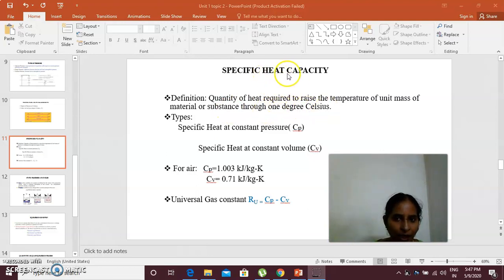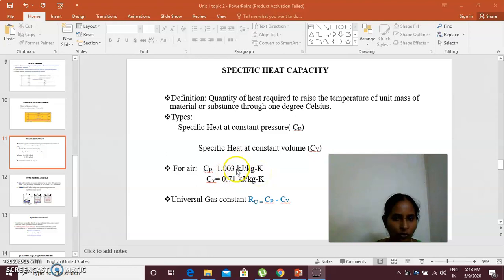It is how much heat the substance takes to raise its temperature by 1 degree. It is expressed in kilojoules or joules per kg Kelvin; specific means per unit mass, for an increase of 1 Kelvin.